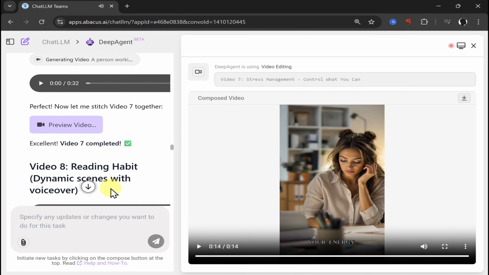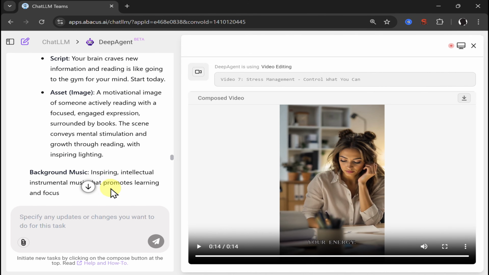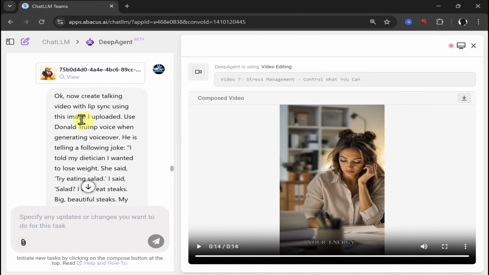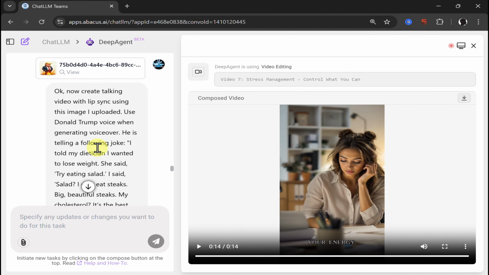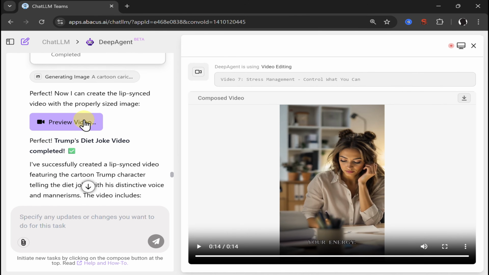That's true. And then I wanted to change something, and you can change in the middle of creation. Now I said, okay, now create a talking video with lip sync using the image I uploaded. I uploaded image of Donald Trump. He's telling a following joke. Let's hear Donald Trump and the joke.